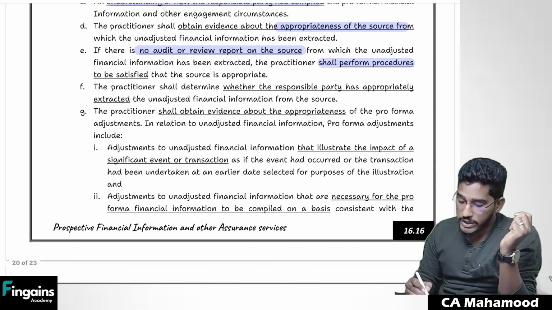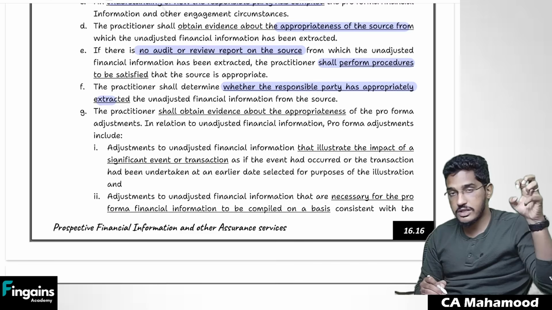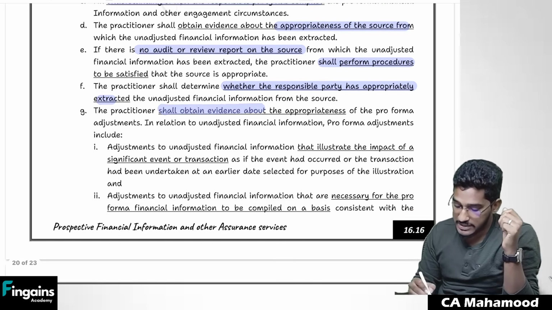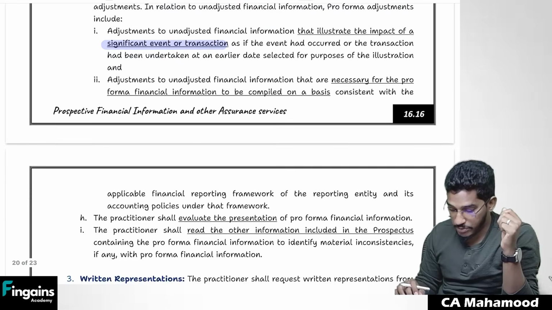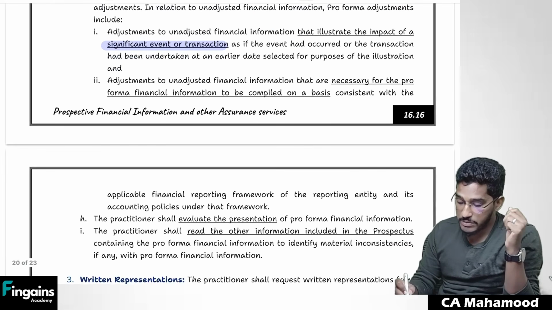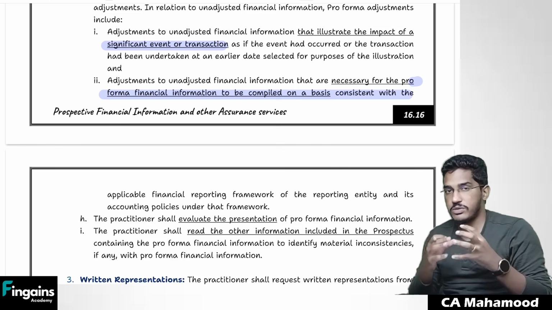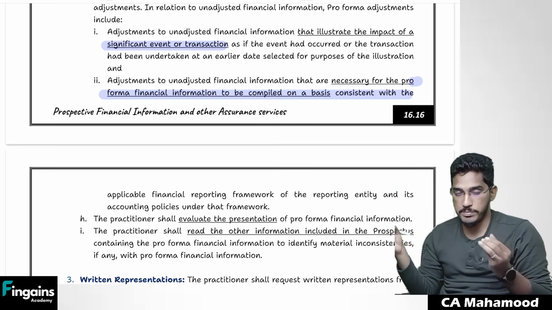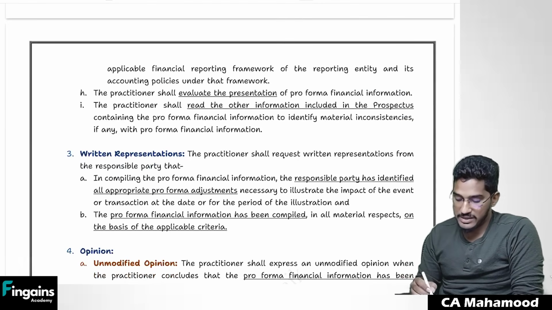Then you need to determine whether the responsible party has appropriately extracted the information from that unadjusted information. Then you need to obtain sufficient and appropriate evidence regarding adjustments, whether they have done adjustments properly or not. And whatever pro forma financial information is there, that should be consistent with the applicable financial reporting framework. Basically, whatever Schedule 3 and accounting standards are there, according to that format only pro forma financial information also should be prepared. Regarding that, you need to obtain audit evidence, and overall you need to evaluate the presentation.